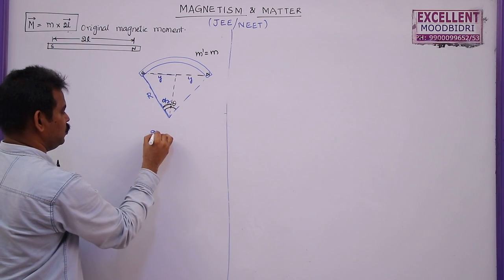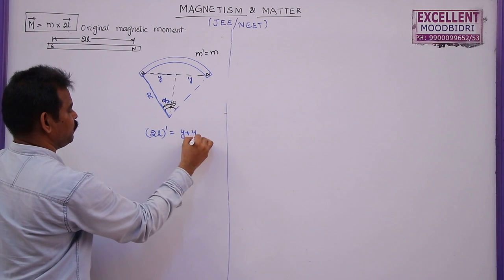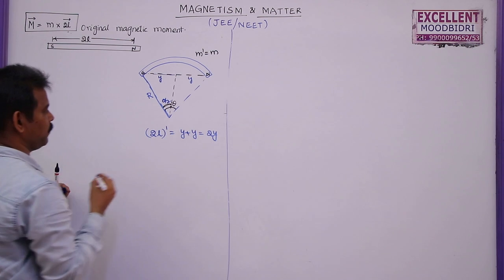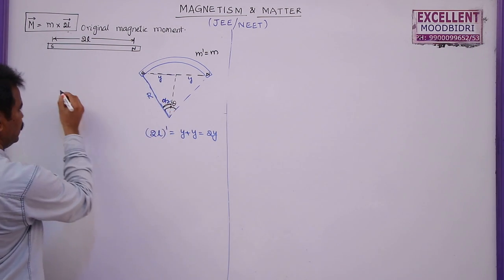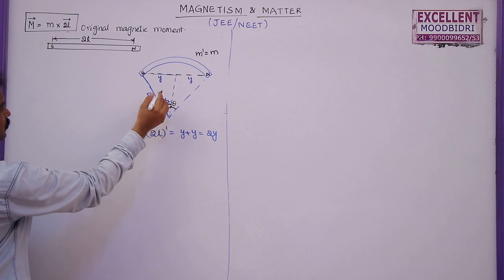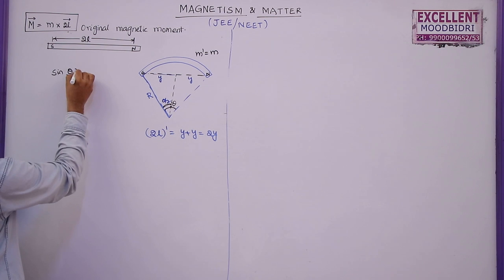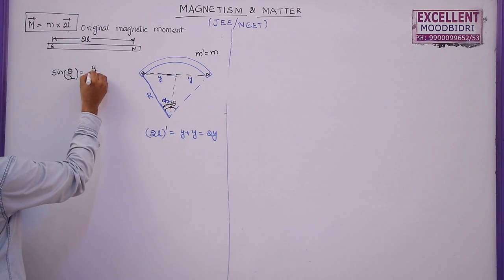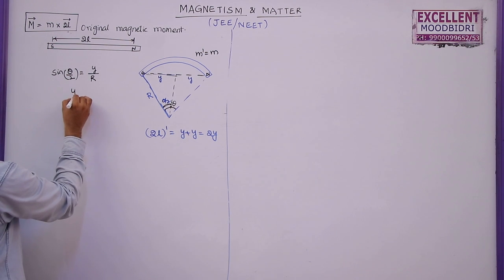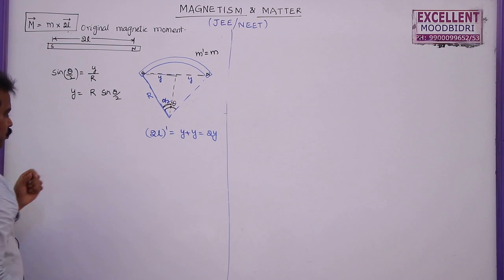So what is the new magnetic length? The 2L dash will be y plus y, which is equal to 2y. Now, sin theta by 2 can be written as opposite side by hypotenuse, y by r. So y is equal to r sin theta by 2.